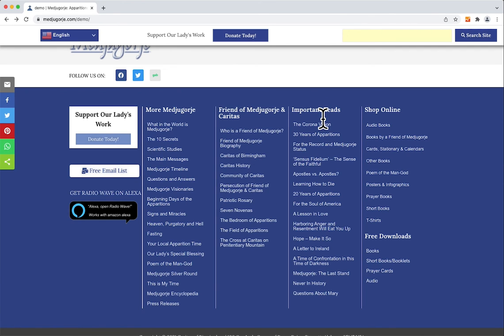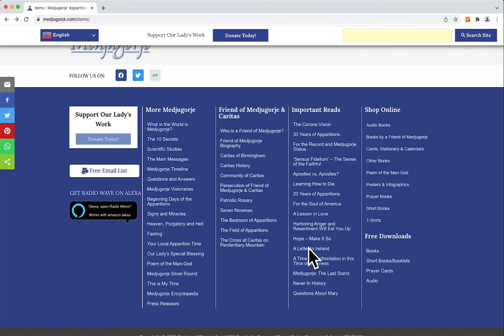And important reads. These are reads that we're always referring back to. These are writings that A Friend of Medjugorje has released through the years, and for various different reasons, we're constantly referring to them in our communications with others, or we'll tell people, oh, go to Mej.com and go look this up. These are important things. Coronavision, of course, is an important one. If you're looking for someone's conversion and you're losing hope, Hope Make It So is an important one. If you have a problem with forgiveness, or somebody in your family has a problem with forgiveness, A Lesson in Love, Harboring Anger and Resentment. These are just some important things that A Friend of Medjugorje has written through the years that, again, we are always referring back to help people.